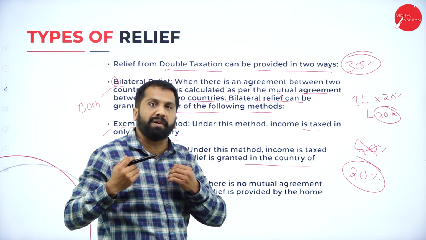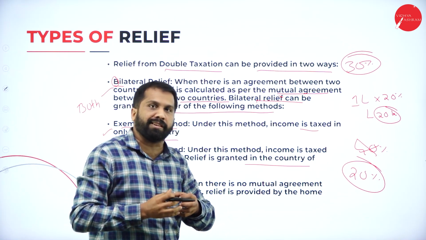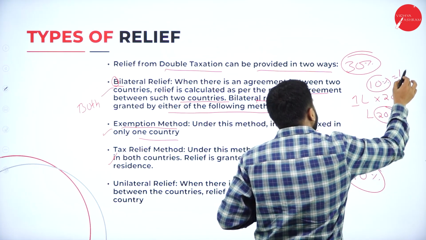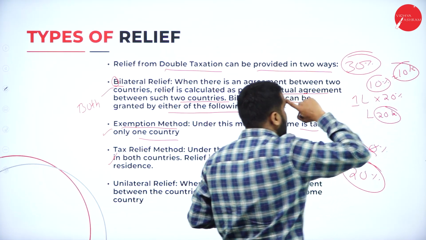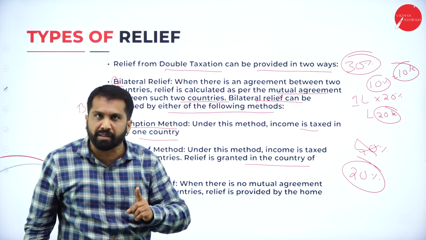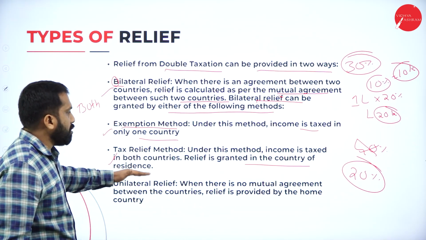Whatever 20% you pay to Dubai, we will adjust that. You pay me only 10%. On 1 lakh, 10% means you are supposed to pay 10,000. Why? Because the balance 20% you already paid in Dubai. Hope you are clear. Yes, these are the two options you have.